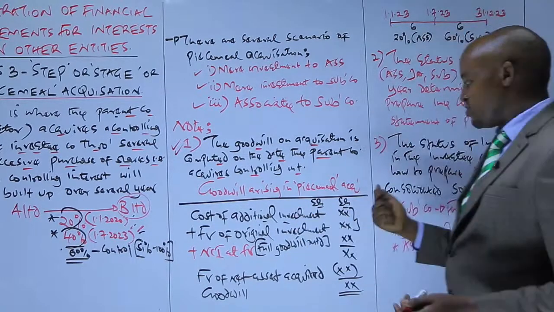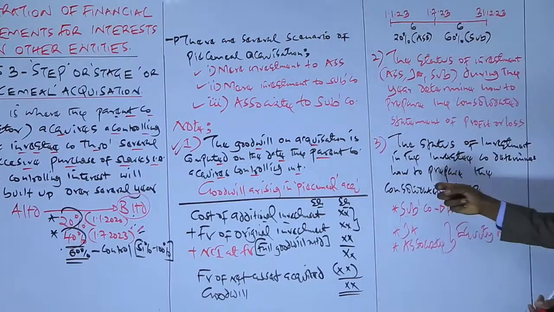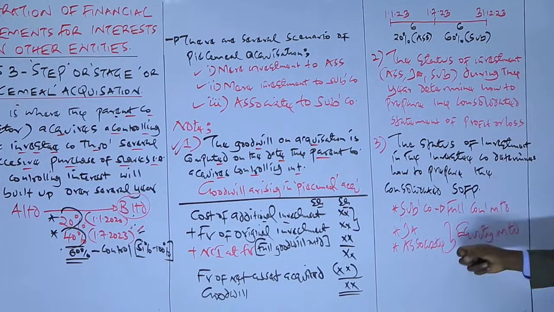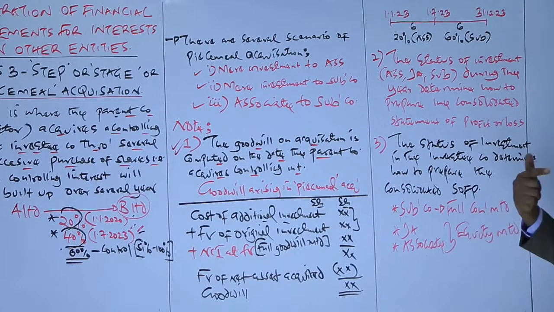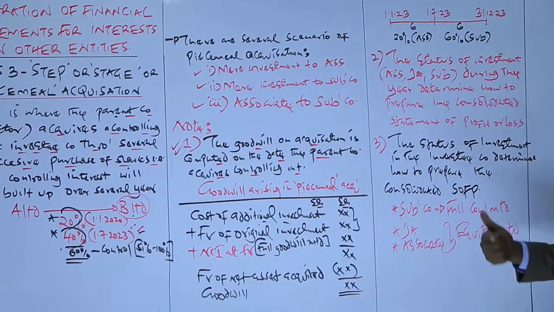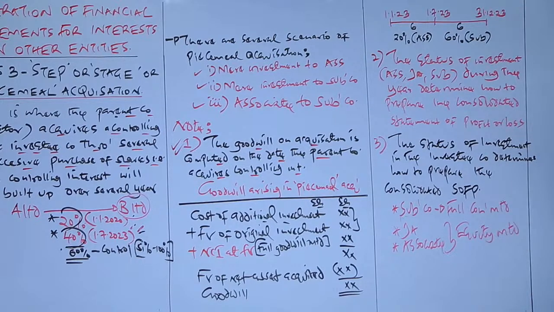But rather what you're going to include here in the consolidated statement of financial position is something known as the investment in associate or the investment in joint arrangement.